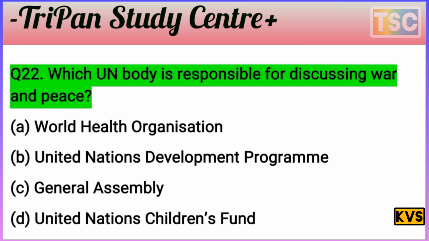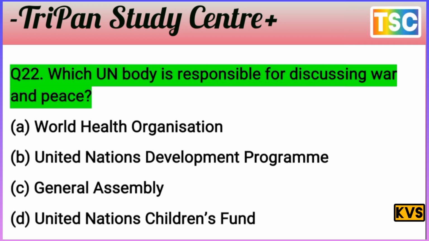You must have a thought of your answer. Let's see what is the answer. You know that the question is clear here. Which UN body is responsible for discussing war and peace? United Nations Development Program, or General Assembly. General Assembly is the correct answer here. It means C is the correct answer for this question.